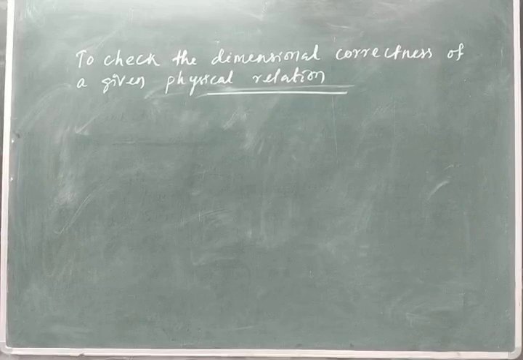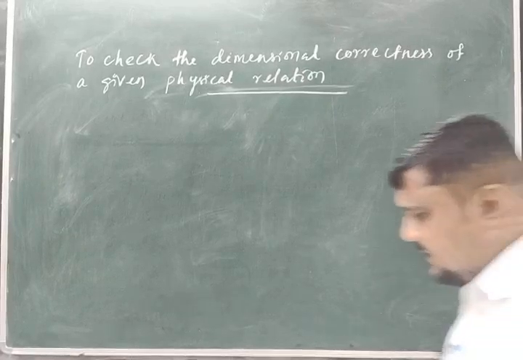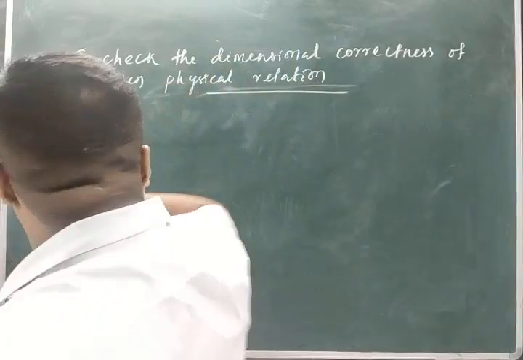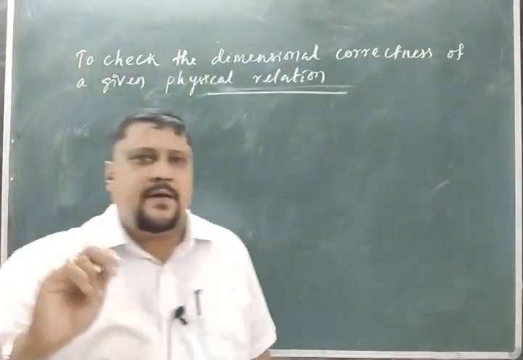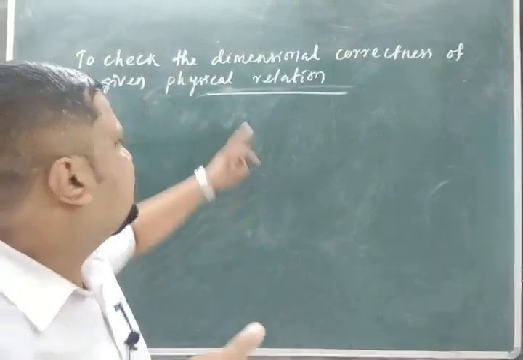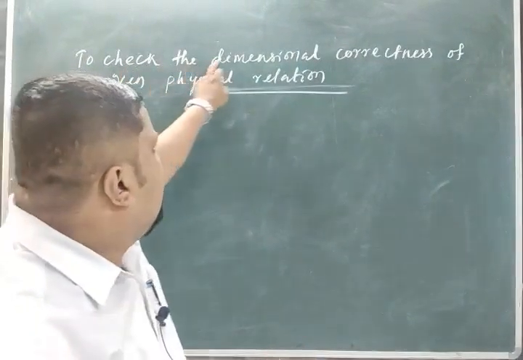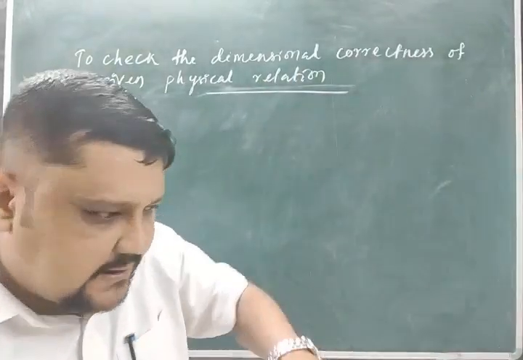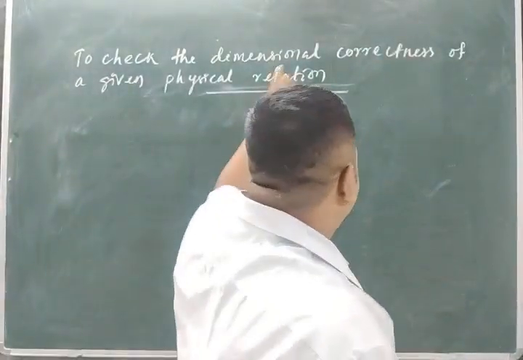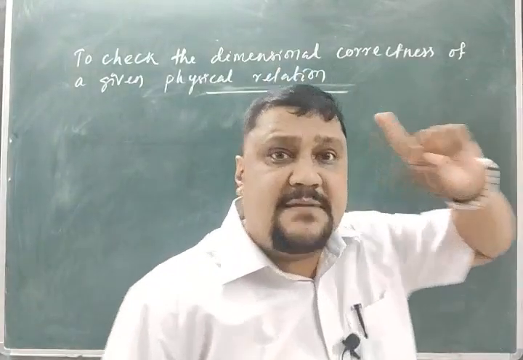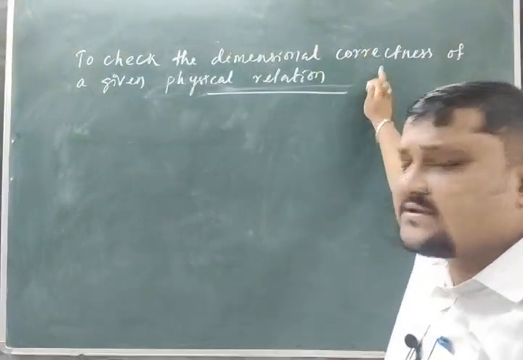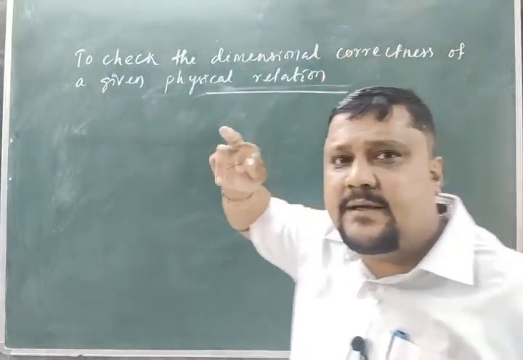Okay, now come to one of the applications of dimensional analysis: to check the dimensional correctness of a given physical relation. Remember, it is written that we check the dimensional correctness. I am not telling that the relation is dimensionally correct. To check the dimensional correctness, or simply correctness, both are different things.